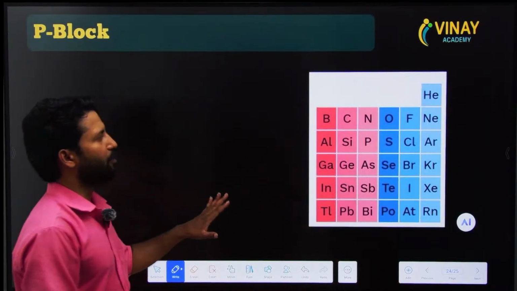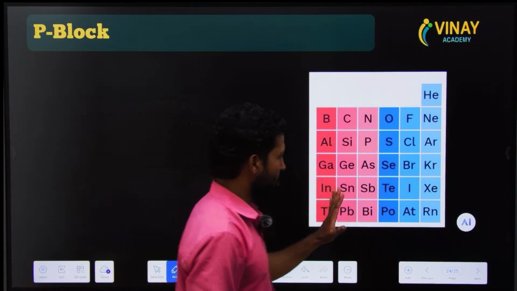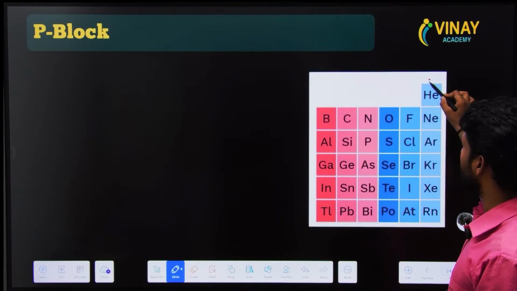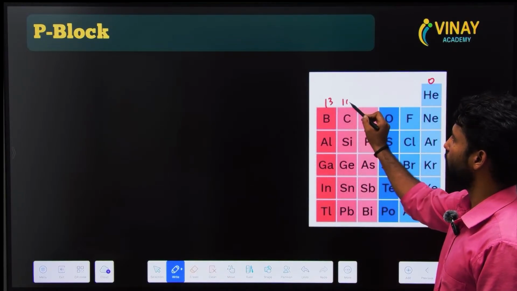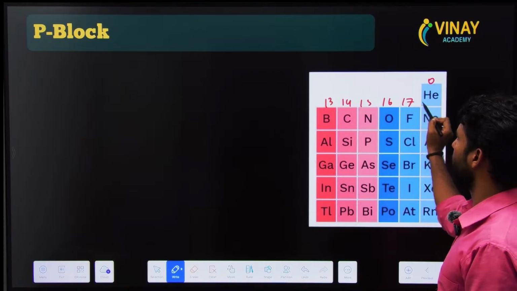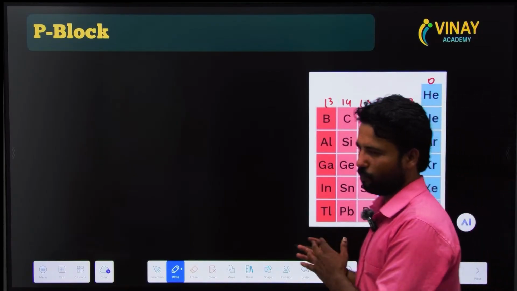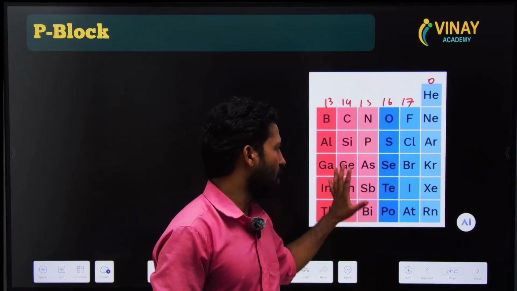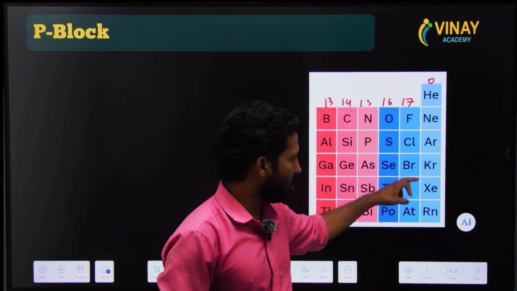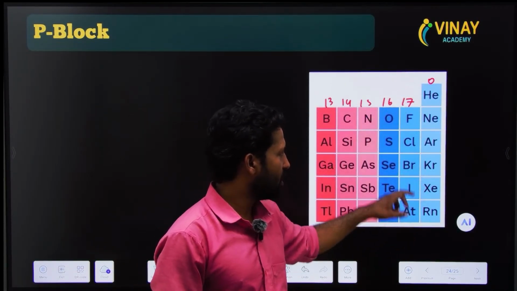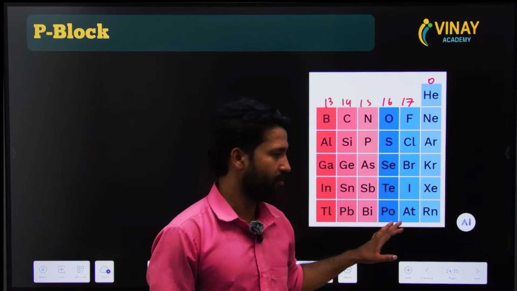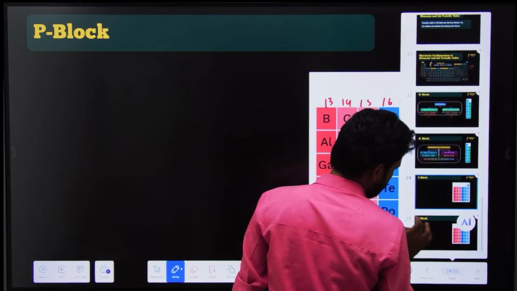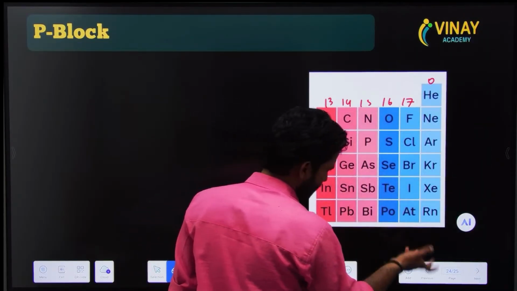These are the elements of the P block. P block elements, look here. I have already discussed this is group 0, this is group 13, this is 14, 15, 16 and 17. These are mostly non-metals. Some metals are also there, but mostly they are all non-metals. And this group is the noble gases, they don't react. This is the halogen family, they are most reactive. Okay, so we have already discussed these, the P block and F block.